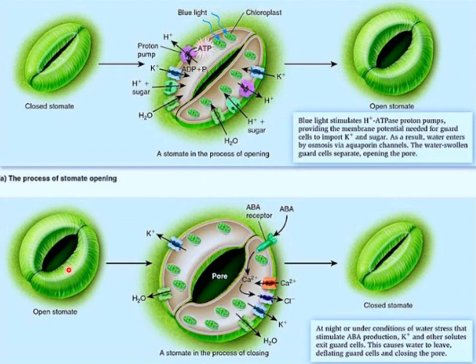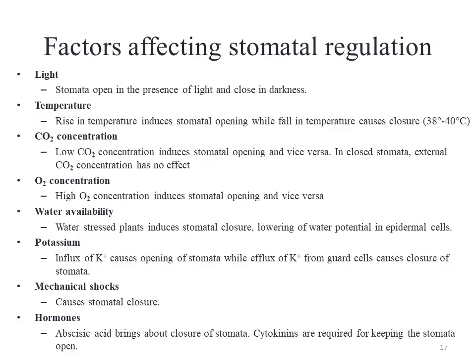And when there is night, potassium gets out from the guard cells, water comes out through exosmosis. So the turgidity of these guard cells is reduced as a reduction of the turgor pressure, and stomata get closed. So, what are the factors which affect the stomatal regulation? There are seven factors: light, temperature, carbon dioxide concentration, oxygen concentration, water availability, potassium, and mechanical shocks and hormones.